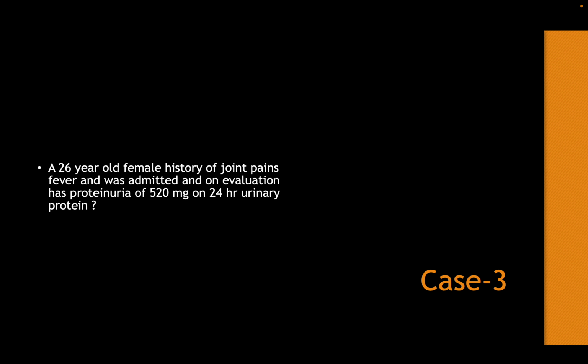So lupus nephritis need not always be nephritic range proteinuria. Sometimes if class 5 lupus nephritis, membranous nephropathy, is there, you can present with nephrotic range proteinuria also. So there is no hard and fast rule that it should present only as nephritic or nephrotic. It's a continuum, nephritic and nephrotic are a continuum-like picture. So this might be a case of lupus nephritis.